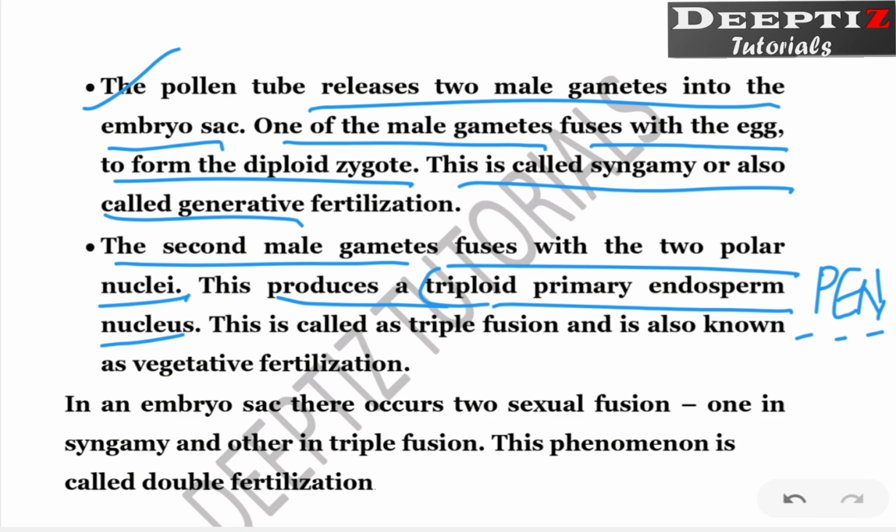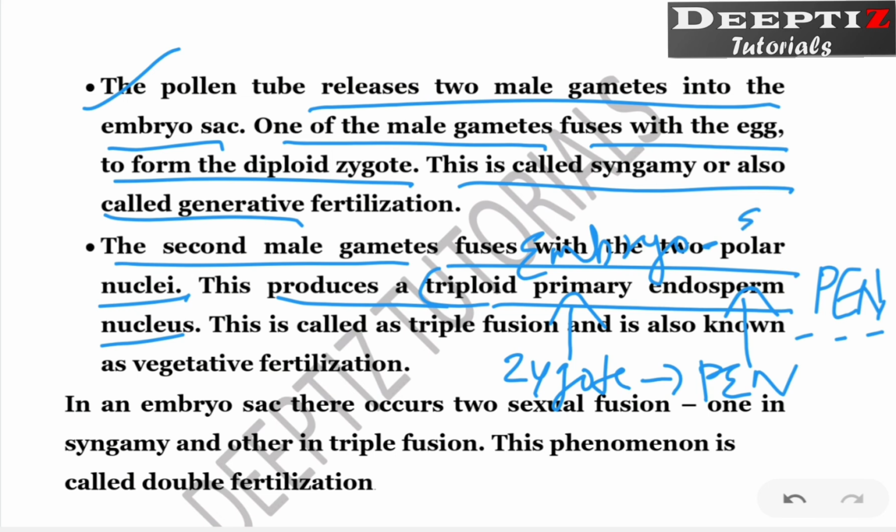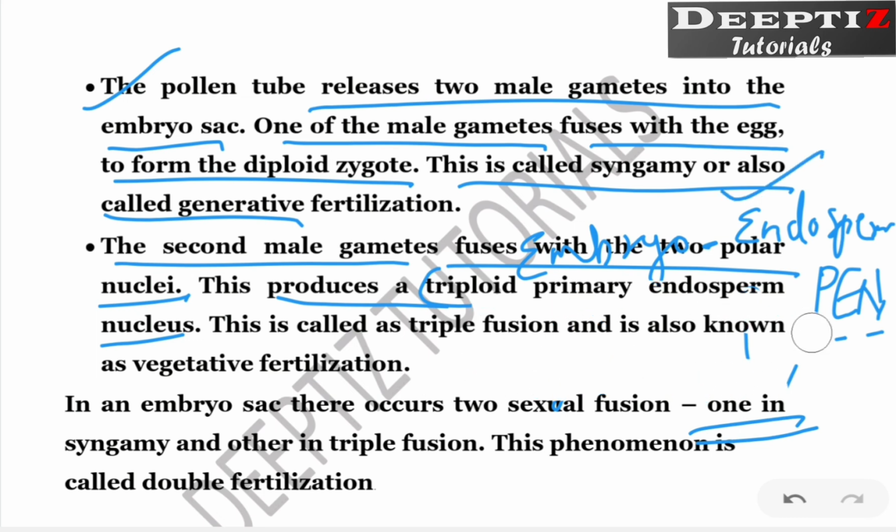So you remember this way. When there is zygote, there will be primary endosperm nucleus. When the zygote becomes embryo, this primary endosperm nucleus multiplies and will completely become the endosperm. This is less in quantity, this is more in quantity. This way you can remember, right?